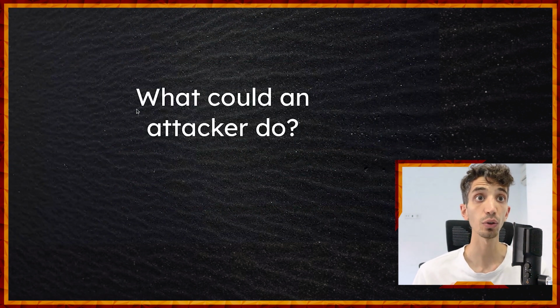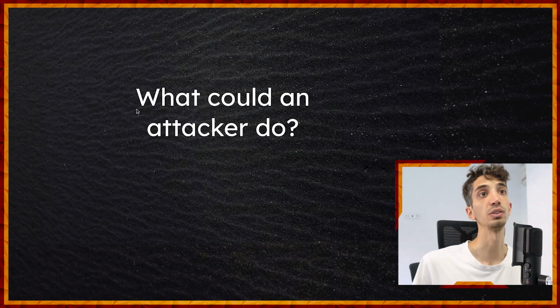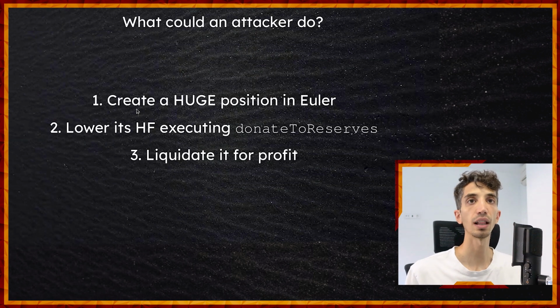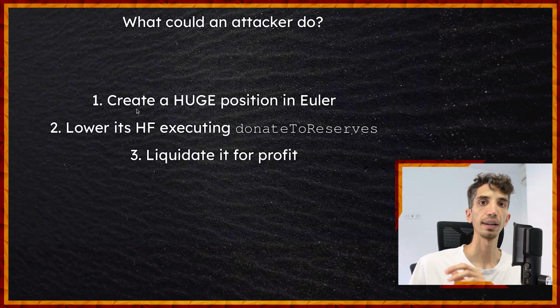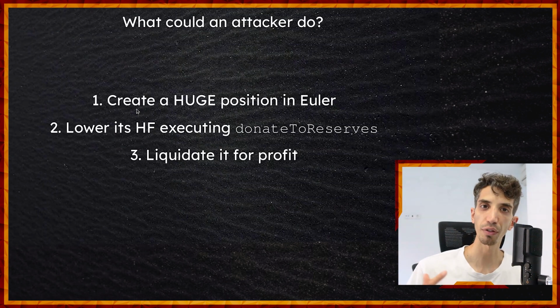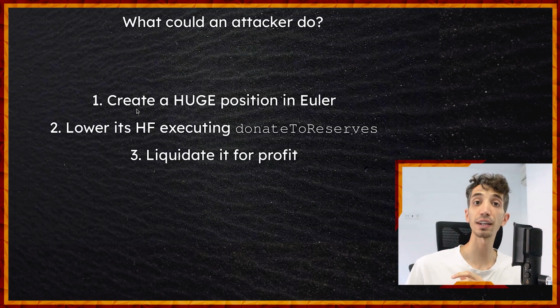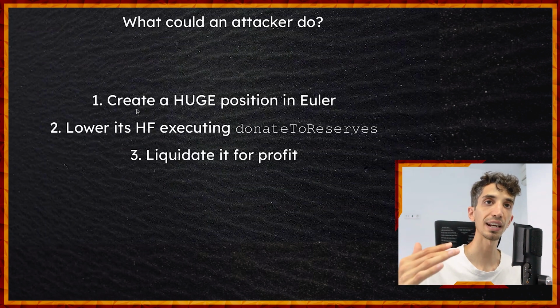So what could an attacker do? And actually, what did an attacker do? Well, there are three essential steps that the attacker follows to exploit this lack of checks in the health factor of a position. Number one, create a huge position in Euler. That means deposit lots of things and borrow lots of things. That's essentially it. Number two is lowering the health factor, executing this donate to reserves, this function that is not protected, this function that can help an attacker break a very important invariant of the system. That happens in step number two.